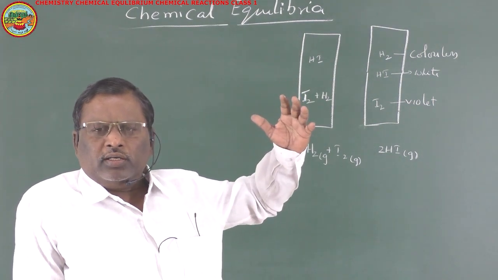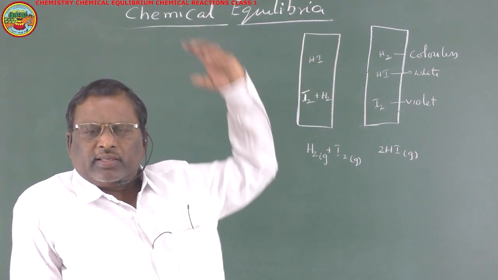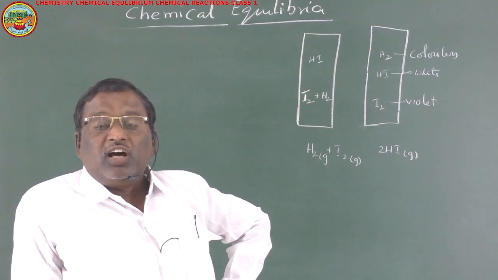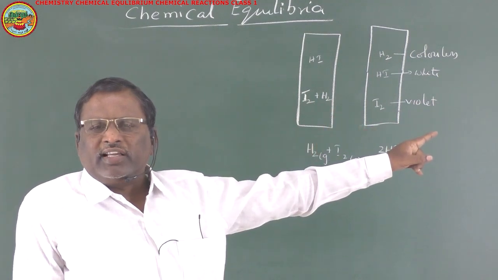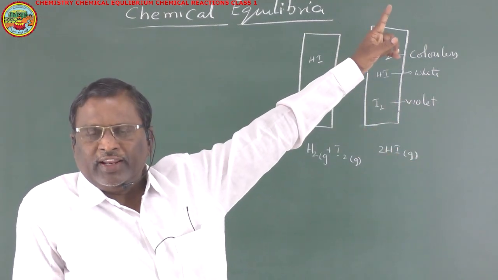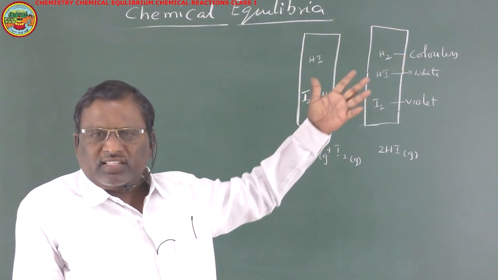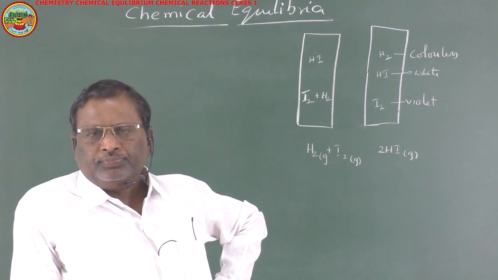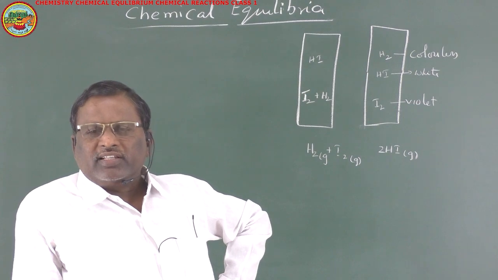As time goes on, the violet color deepens. That means the violet color is increasing. The increase of violet color indicates the formation of iodine. Decreasing of violet color indicates the consumption of iodine. So here in this case also, after some time, the change of colors stopped. Here also I assumed that the reaction is stopped.